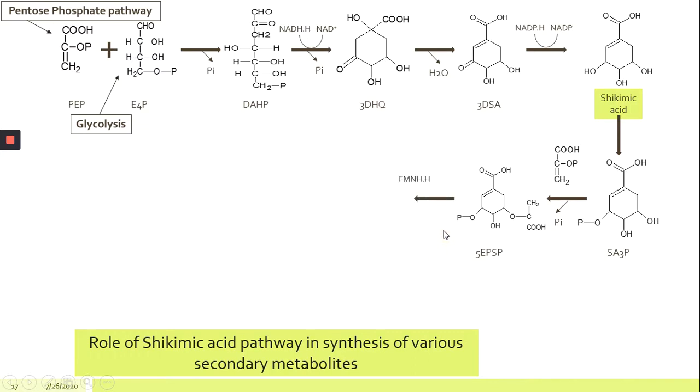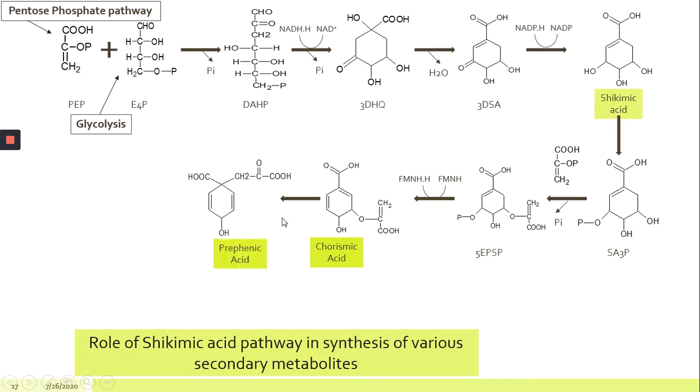This is the intermediate which, in presence of flavin mononucleotide, will give co-racemic acid. This co-racemic acid is an important precursor for different secondary metabolites. This further will produce, by rearrangement, prephenic acid. Now this prephenic acid is also a precursor for different secondary metabolites. Now this is the general scheme of the shikimic acid pathway.